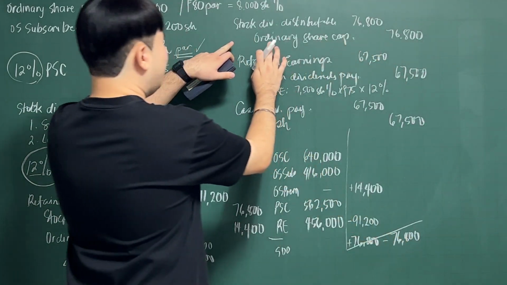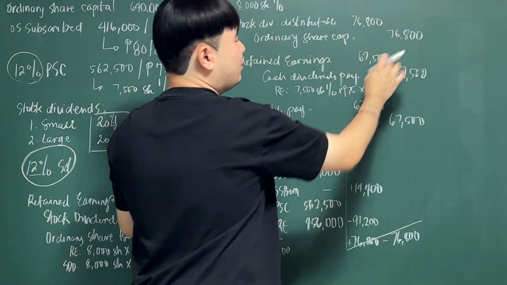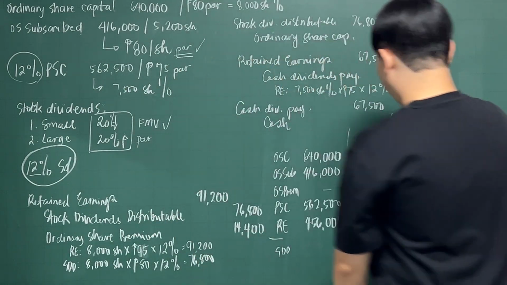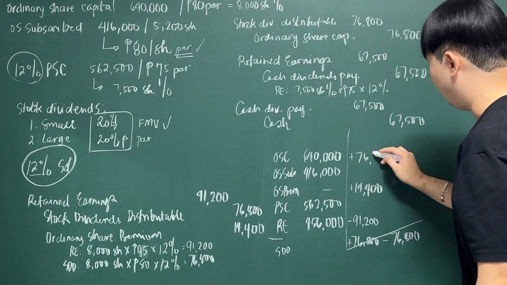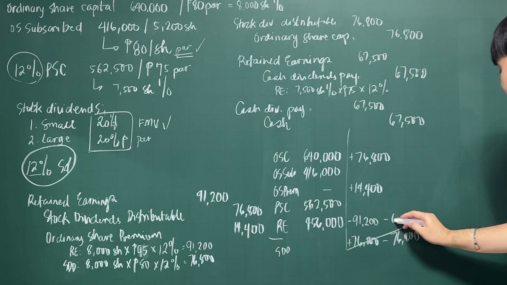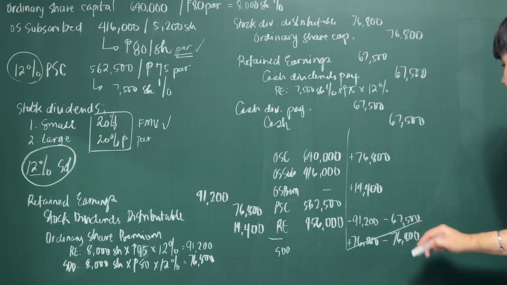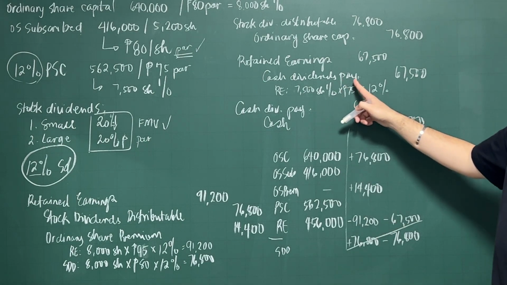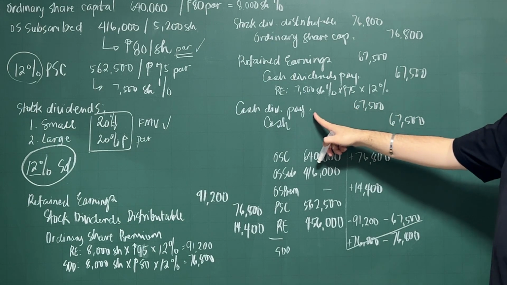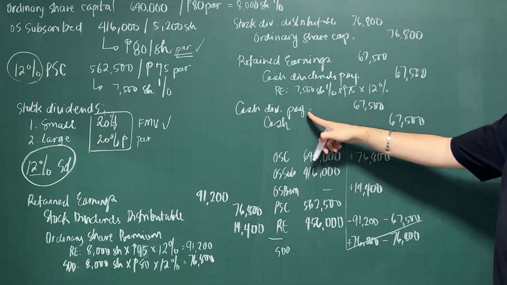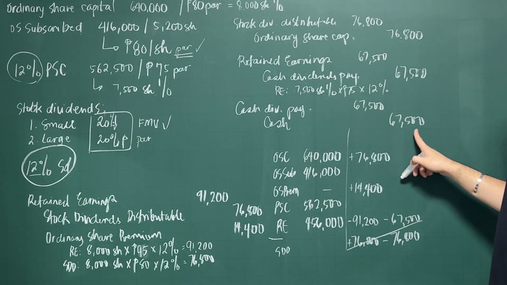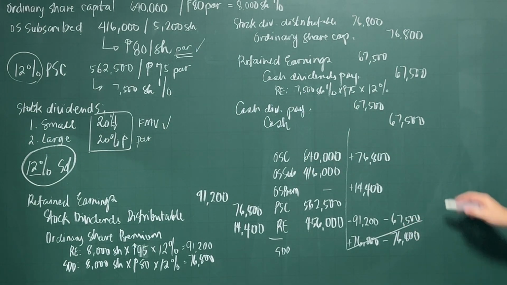And then you have a credit on your ordinary share capital for 76,800, so what you will do is add it here. So for your ordinary share capital, 76,800. Then another debit to your retained earnings for 67,500 for your preference dividends, and then credit cash dividends payable for 67,500. This is a liability, and the cash dividends payable for 67,500 was also paid. 67,500.